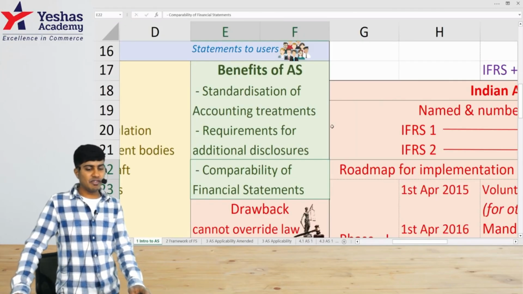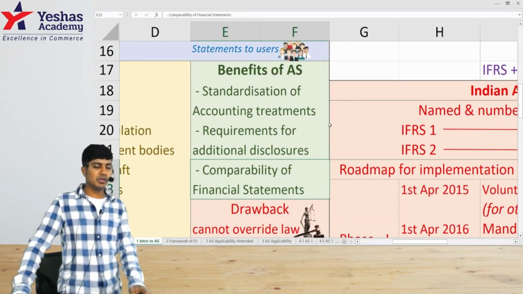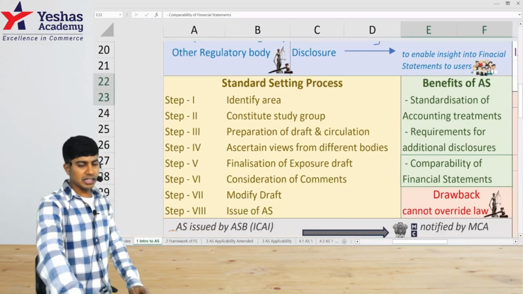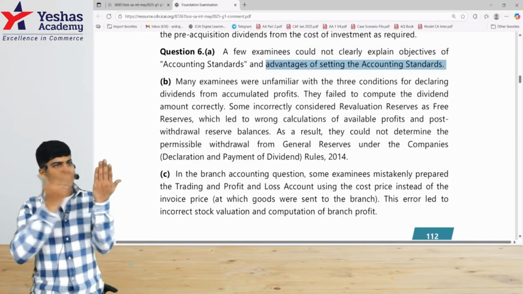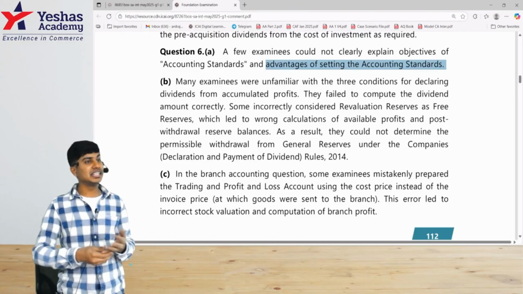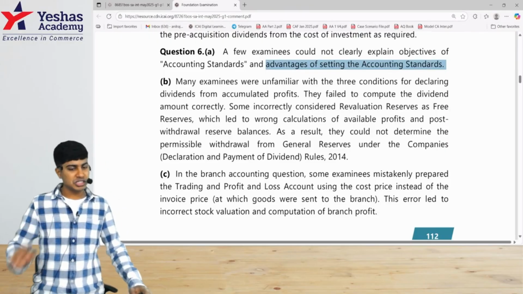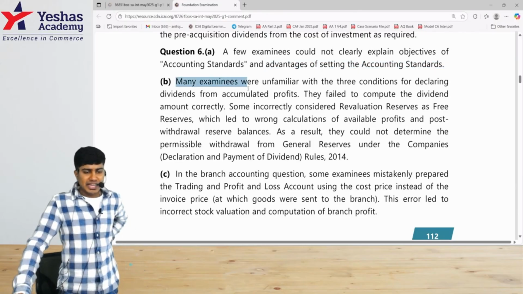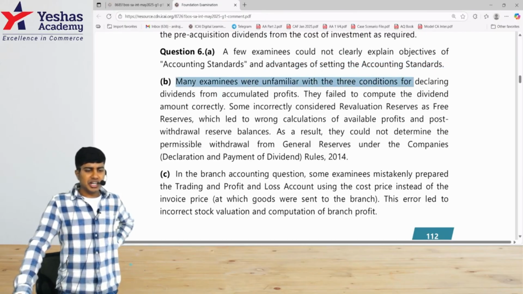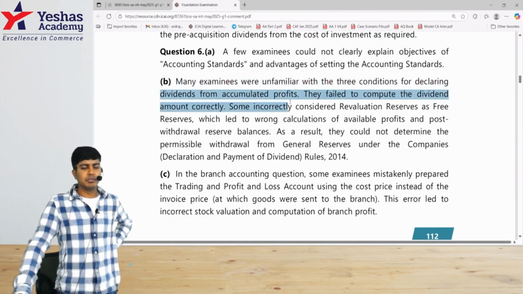And advantages of accounting standards. What are the advantages of bringing accounting standards? Same thing. It is to bring in that reliability, trustworthiness, then comparability, uniformity, standardization, complying with law, additional disclosures. Not many have written. 6b, many examinees were unfamiliar with three conditions for declaring dividend from accumulated profits.